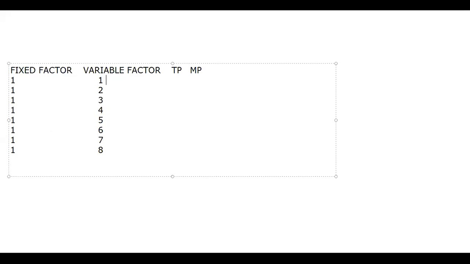See, you have to just learn MP. I told you 2, 4, 6, which shows the first stage, that is increasing return.